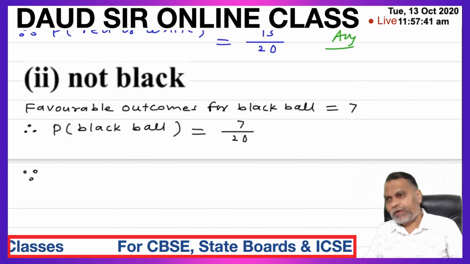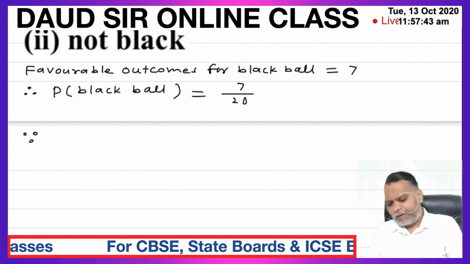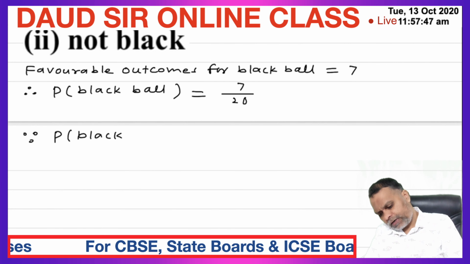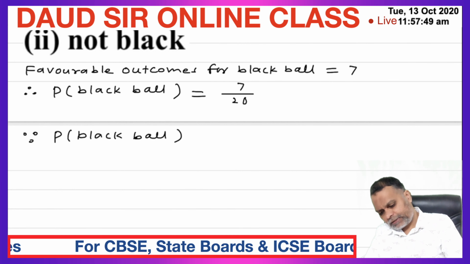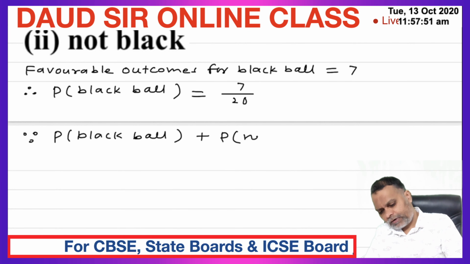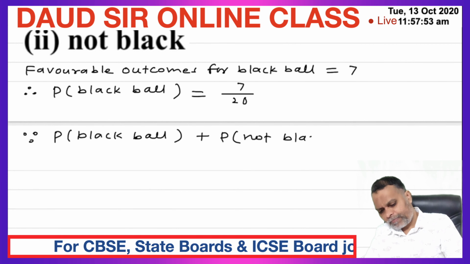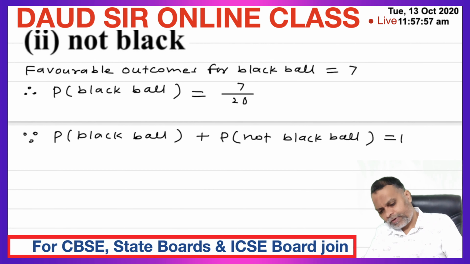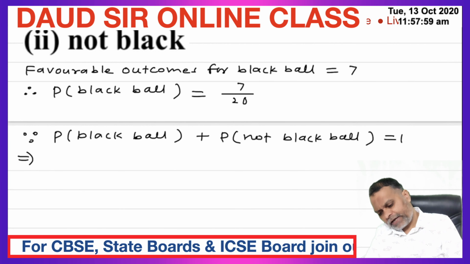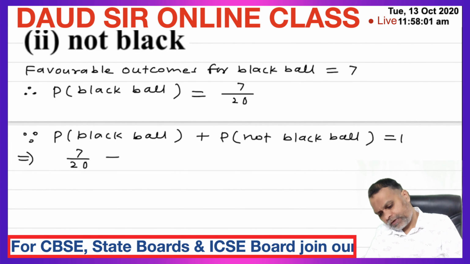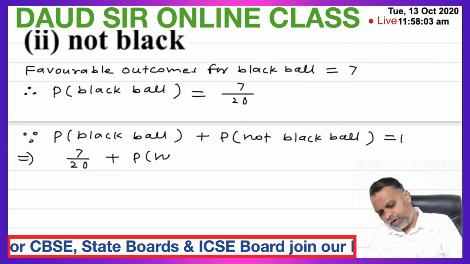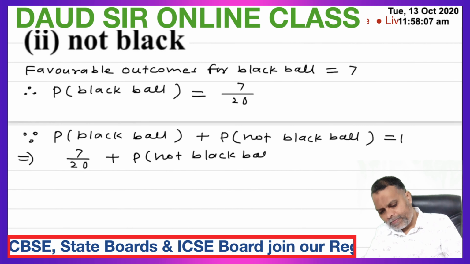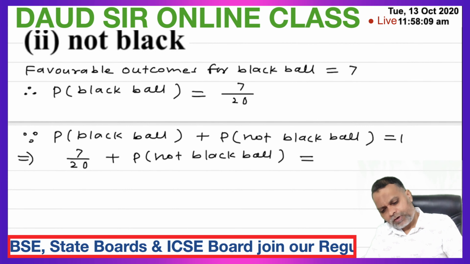Now using probability of black ball plus probability of not black ball is equal to 1. Probability of black ball we got 7 upon 20 plus probability of not black ball is equal to 1.